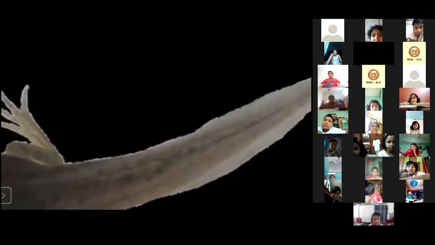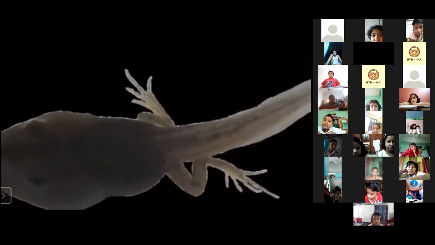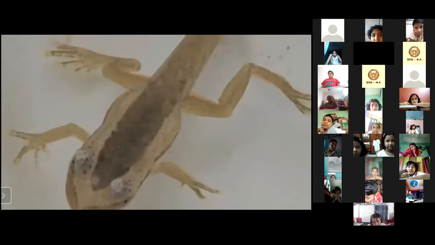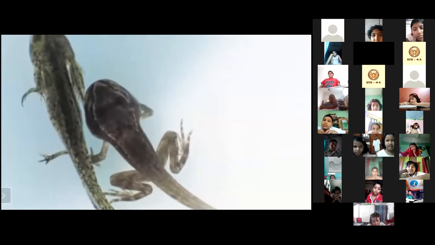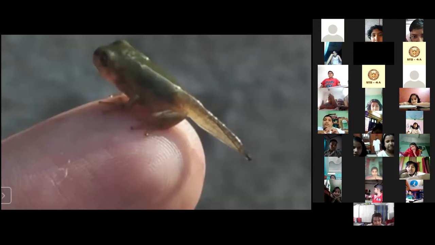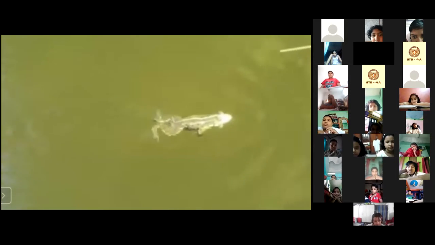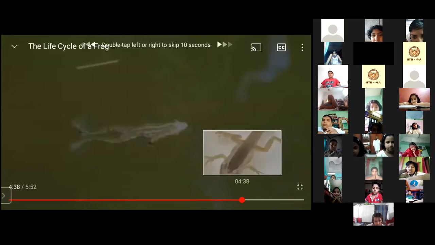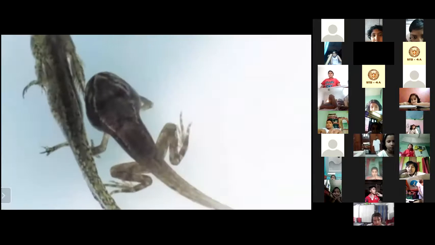And when they grow up, gradually they develop legs. As they grow up, gradually they develop their legs and they lose their tail. You see, this one is a frog pole. This is not a tadpole. Now this is a matured frog. Now you see how a frog pole looks like. Frog pole, the next stage of tadpole.